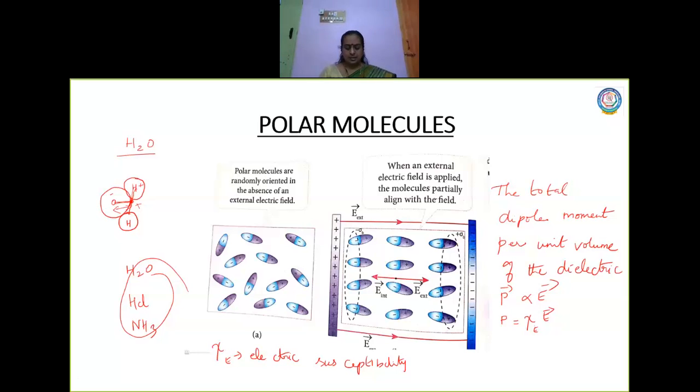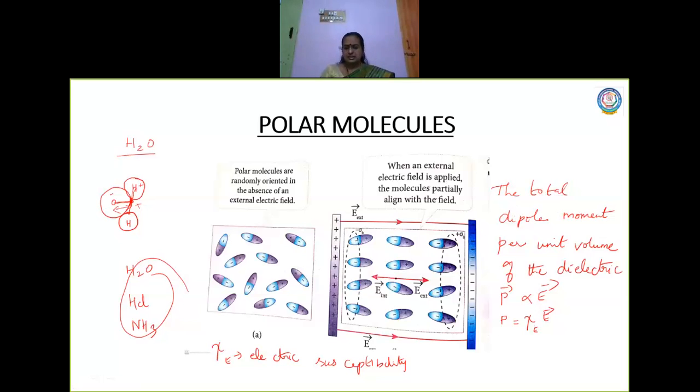Clear? Now let us consider a rectangular dielectric slab which is kept between oppositely charged plates. Here the plate is positively charged, here it is negatively charged. There is an electric field outside, from left to right, positive to negative.